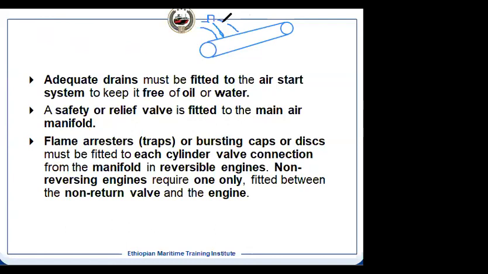And there is also a flame arrestor. This flame arrestor will be on the individual line. For a reversible engine, the flame arrestor is on the individual branch line. For a non-reversible engine, the flame trap or the bursting disc can be provided on the manifold.